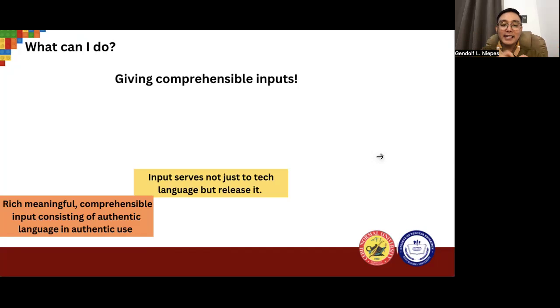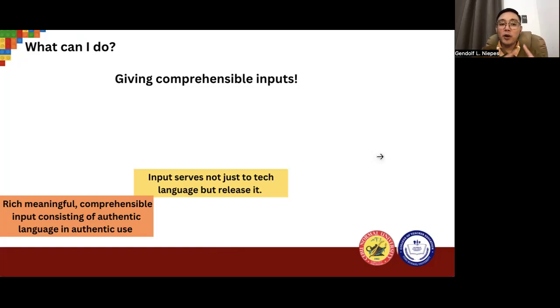And remember that input serves not just to teach the language, but also to help them produce the language or release the language. So instructional materials are so powerful, they can do that. It can give the students ideas about grammar, but also there are many ways that the instructional materials can make the students produce the language.